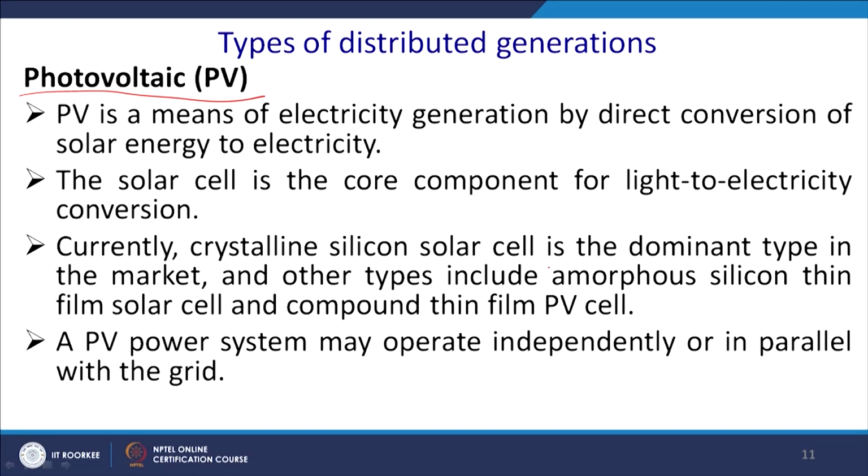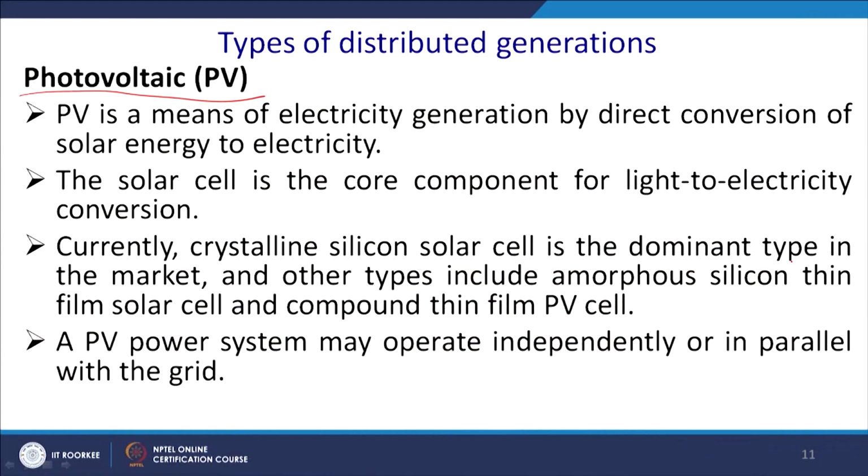Currently, crystalline silicon cells are the dominant type in the market. You generally have three types of solar photovoltaic cell. Cheapest is the thin film, but efficiency is less. Thereafter comes polycrystalline, then monocrystalline. We are going towards increasing efficiency and cost. So, monocrystalline is the costliest, having the highest efficiency. Thereafter, we have polycrystalline, the middleman in the road, medium efficiency and medium cost. Thin film has the least efficiency and the least cost.